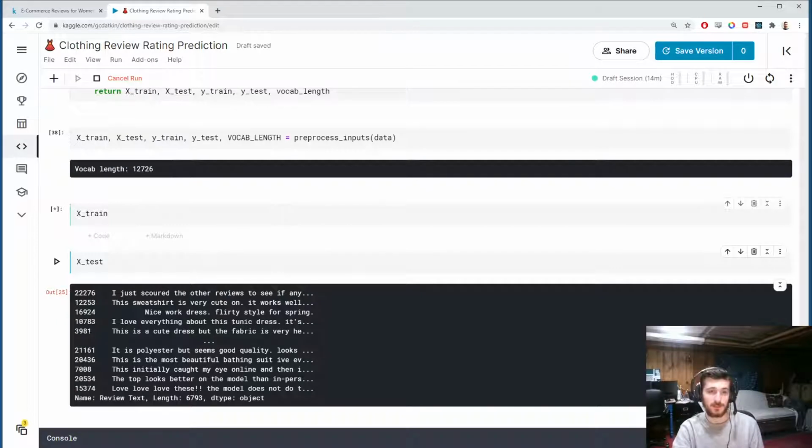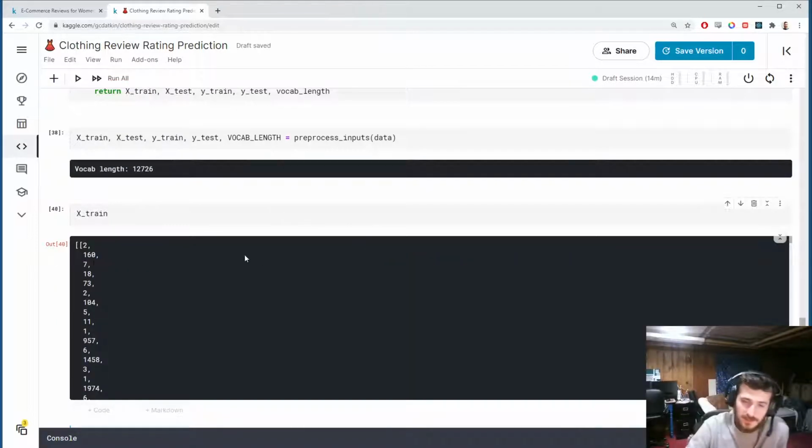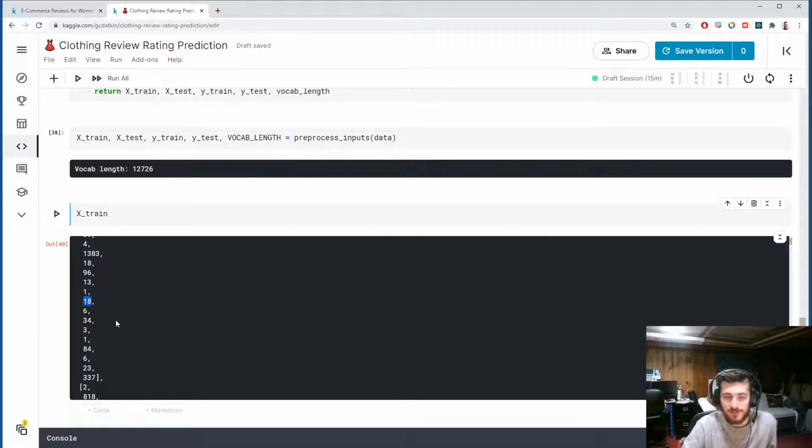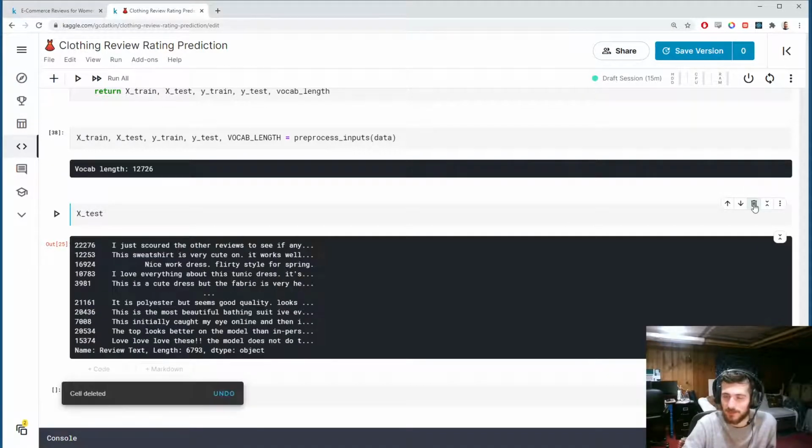It looks like this. So basically, it's a list of sequences. It's really lagging because there's like 12,000 of these. But you can see each sublist is a sentence, and each integer is a word in the sentence. So right now they're all of different lengths, and we'll close this out because it's lagging up my whole notebook.